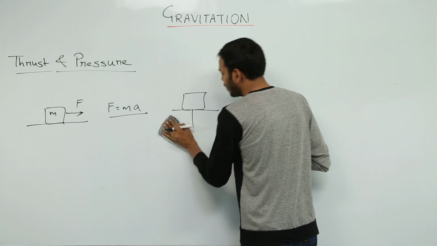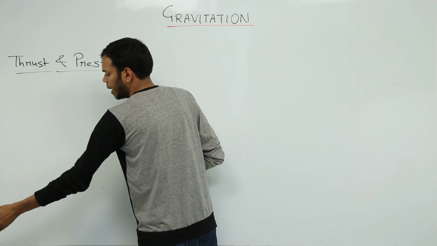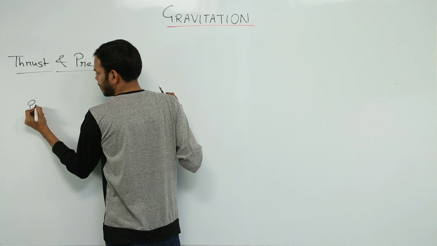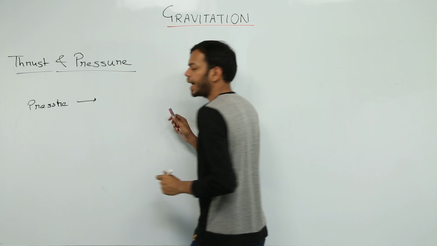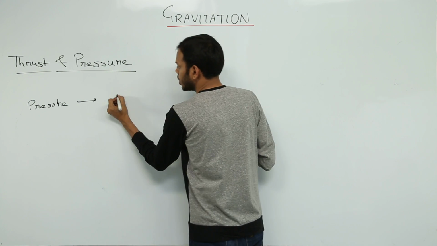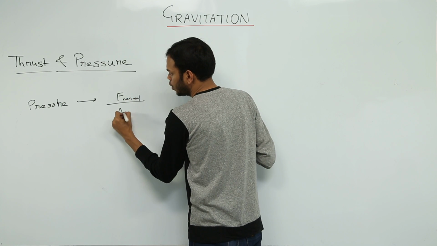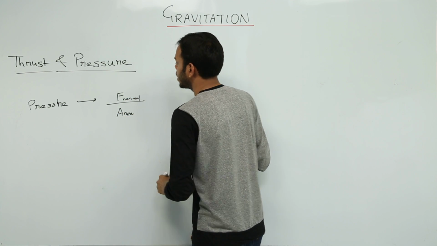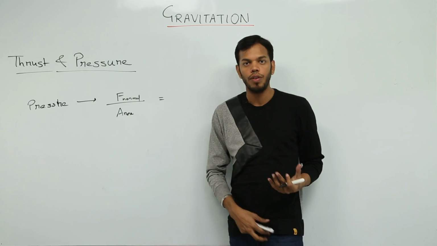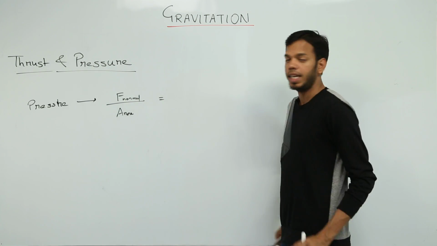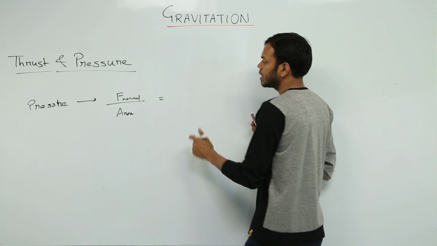And why are we studying about thrust? Because we want to study about pressure. Now what is pressure? Pressure is normal force acting per unit area of the body. So what is normal force? Normal force is the perpendicular force, which is thrust, and the area would be the area on which the force is being applied, and that is giving me pressure.